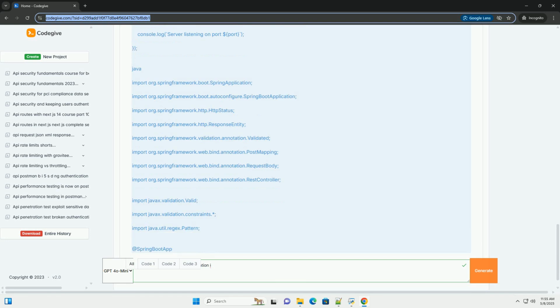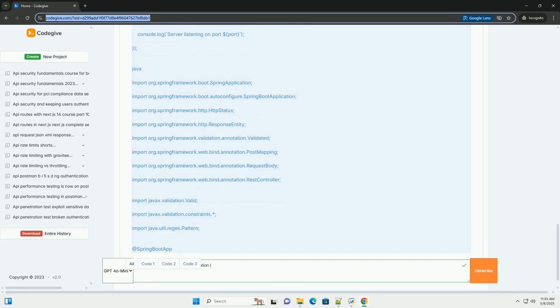Validate at the earliest possible point. Validate input as soon as you receive it, ideally in the API gateway or controller layer. This prevents invalid data from propagating deeper into your application. Use strong data types. Use strongly typed languages and data structures to help enforce type constraints. Canonicalization. Convert input to a standard, normalized form before validation. This helps prevent bypasses that exploit different representations of the same data, for example different ways to represent a URL or a file path.